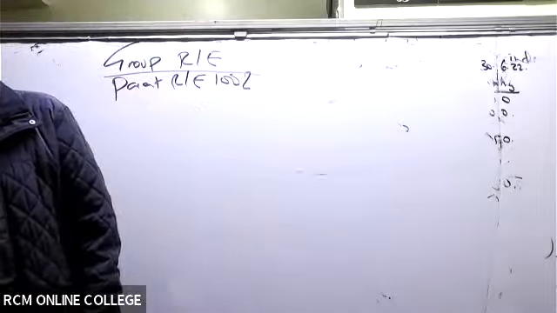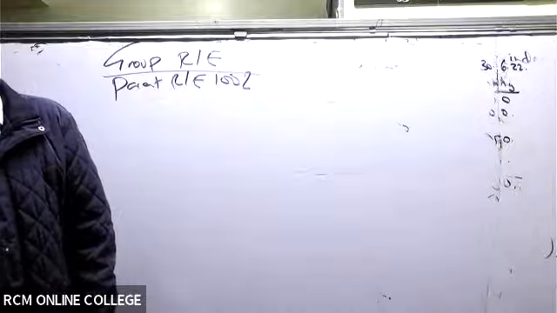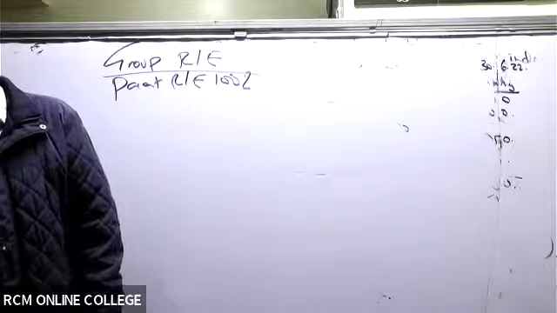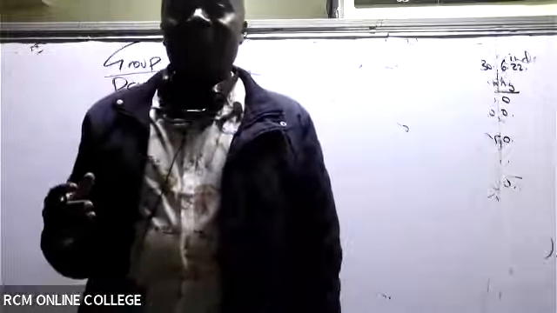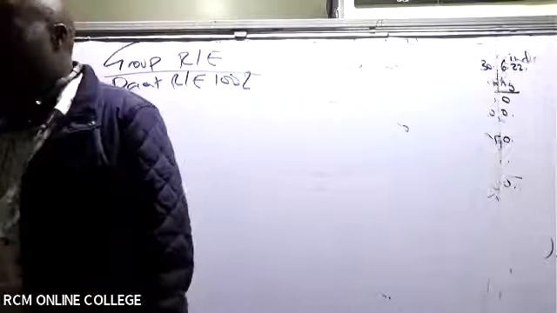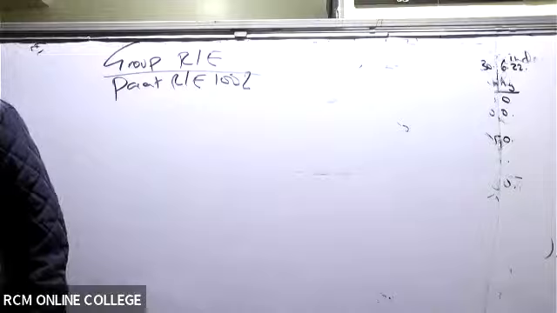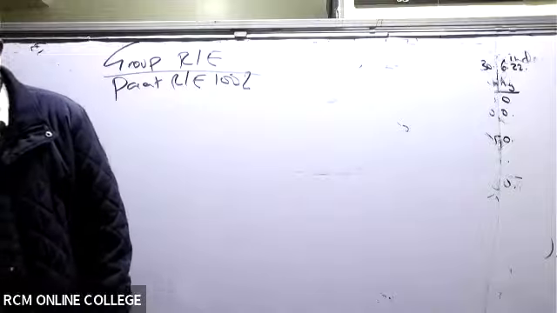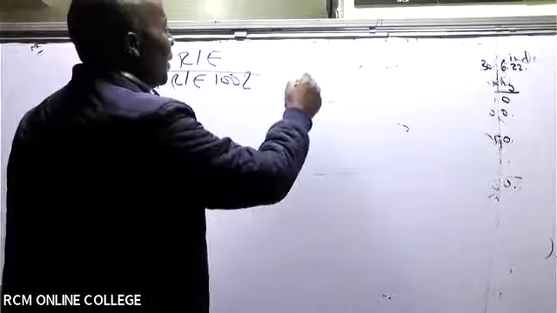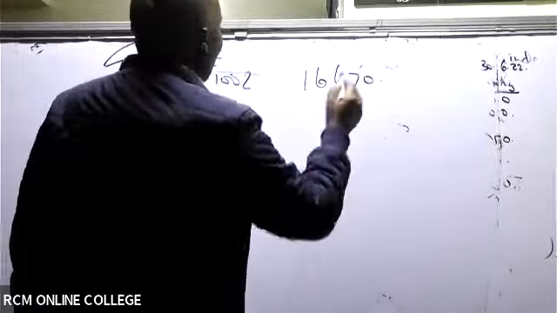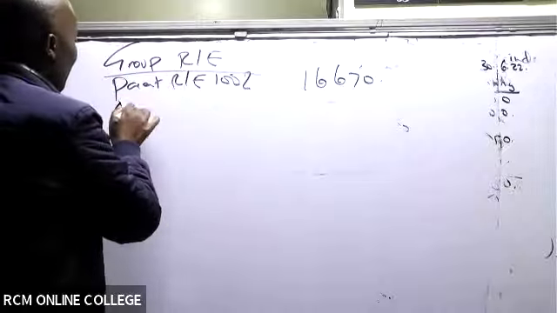We should always take that as the balancing figure, but for the sake of learning, and for the sake of jogging my mind, let me do it. So are you able to see in this case here? They are giving me a figure of 16,670. And then you come and say here, add